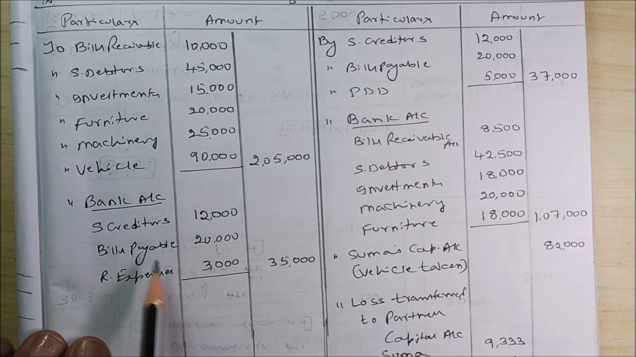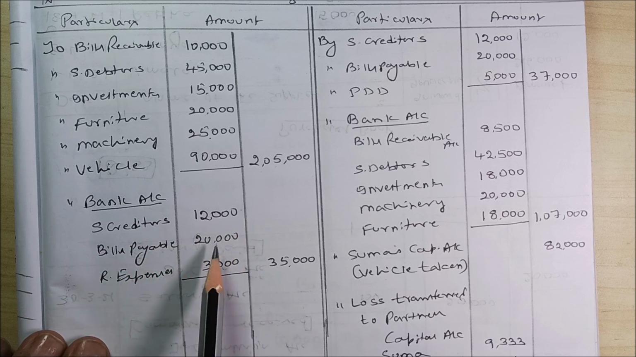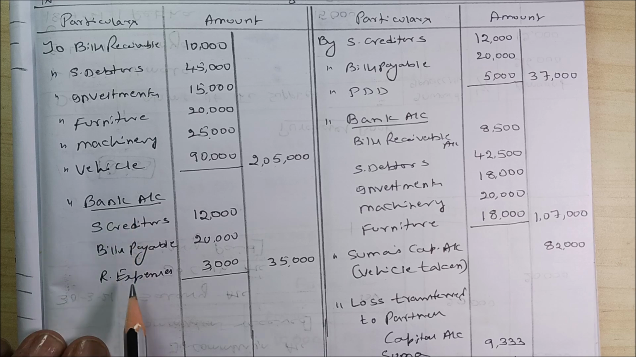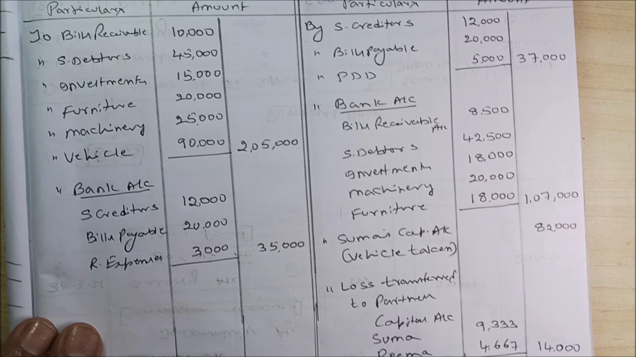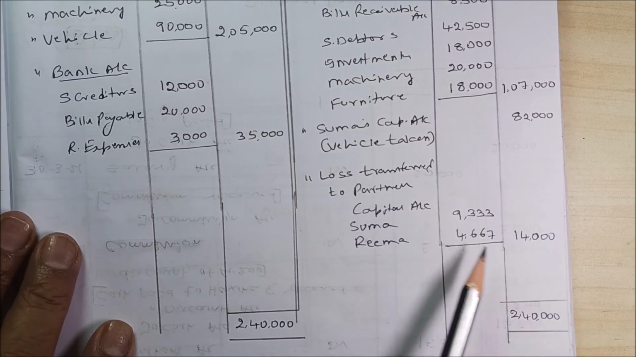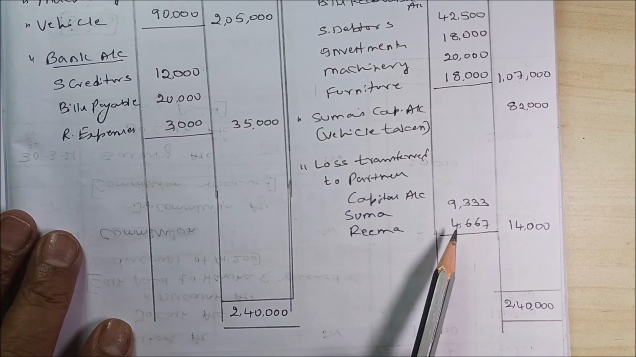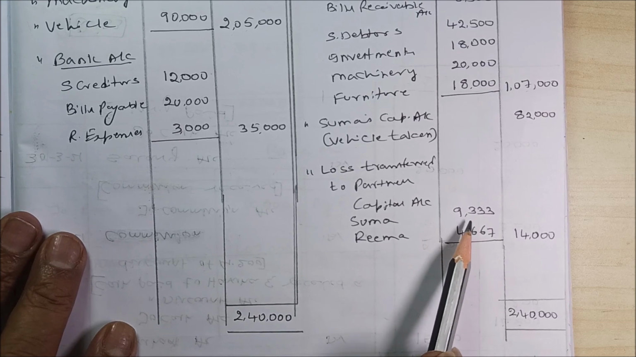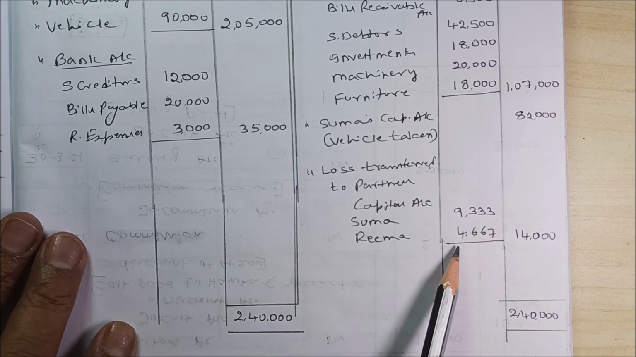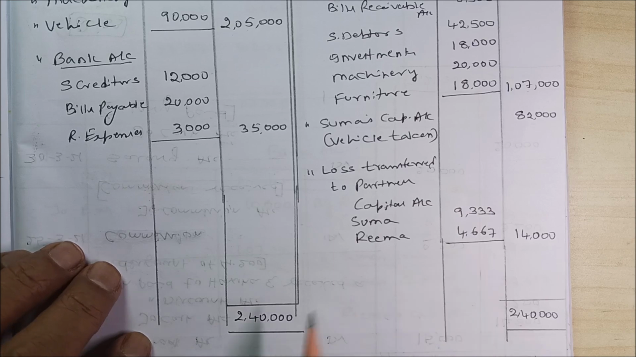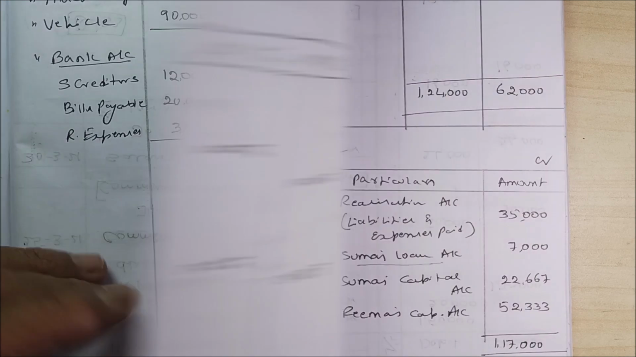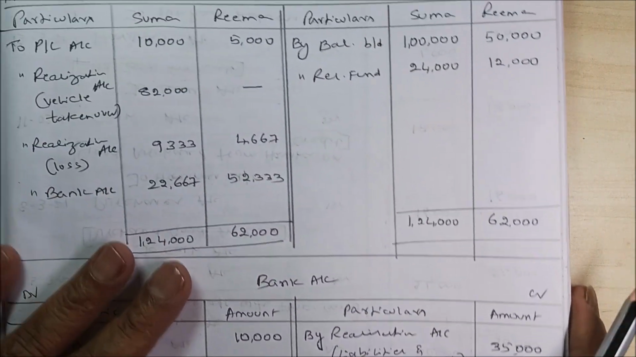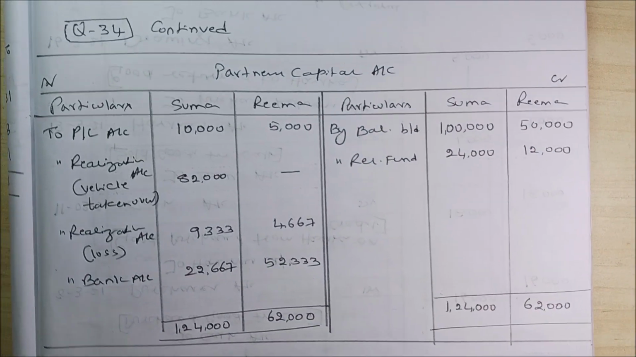Then you have to discharge all liabilities. Sundry creditors 12,000, bills payable 20,000 and realization expenses 3,000. This should come under bank account, 35,000. So the debit side is more than the credit side. You have incurred a loss of 14,000 that should be distributed among Suma and Rima in their profit sharing ratio, that is 2:1. 9,333, then 4,667. Total 2,40,000, 2,40,000. Next, we have to prepare partners' capital account.